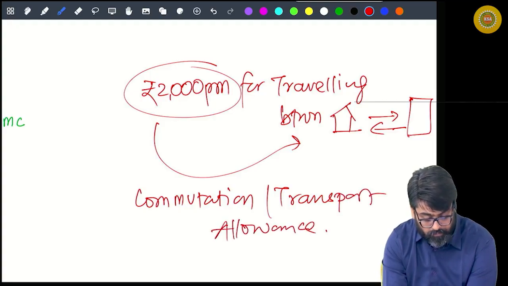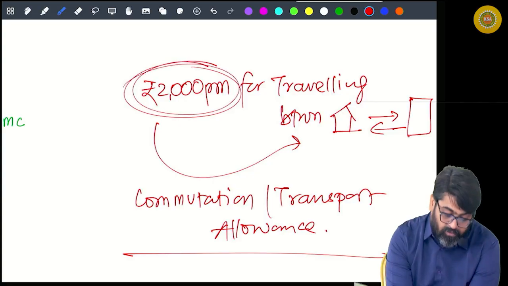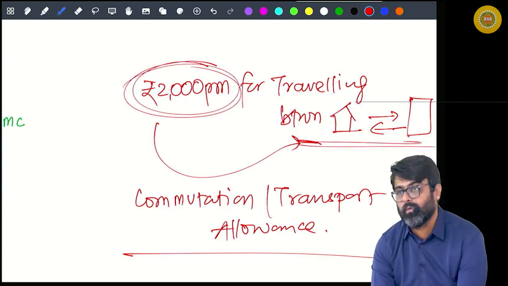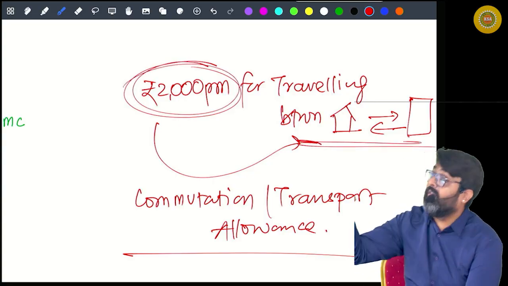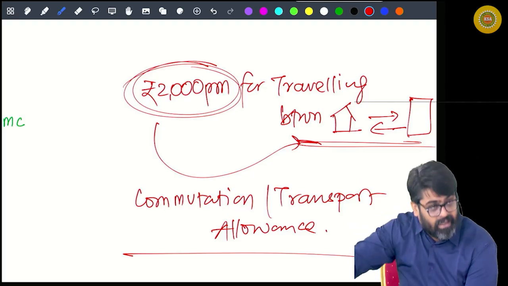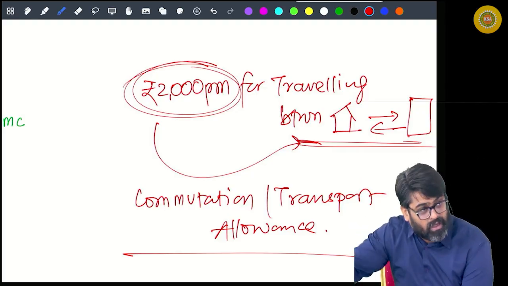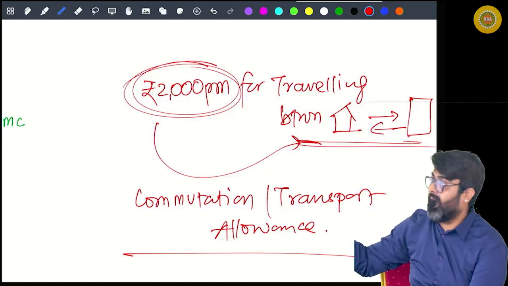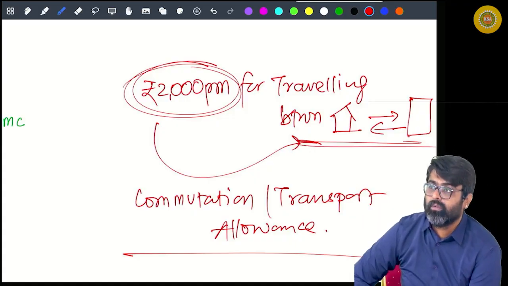Yes or no? Because the money is given to meet this cost. A fixed amount is given regularly in addition to salary for this purpose, which is nothing but allowance. Getting my point?